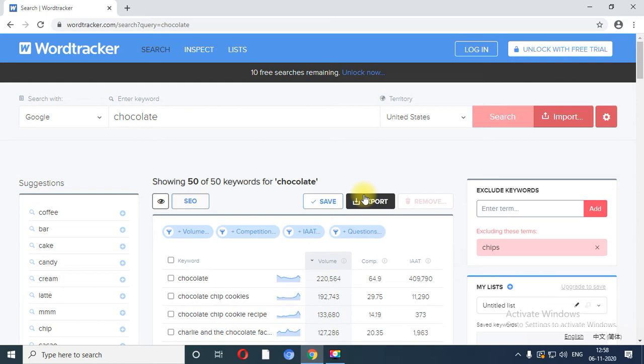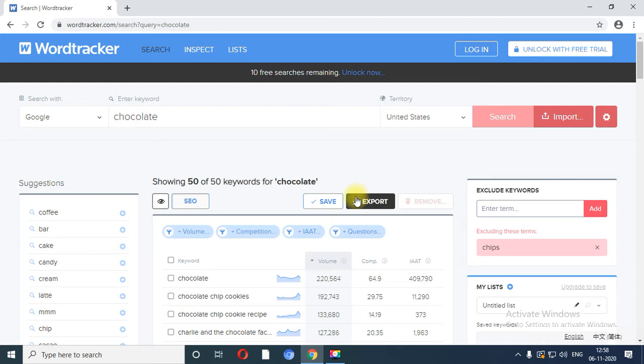That I have already shown you. Then the third practical is based on the advanced search operator. Again, this particular advanced search operator we have already covered in the theoretical portion, so I am not going to repeat it over here. The next practical is based on Wordtracker. Sorry, that is practical number 4, right? So Wordtracker we have already completed.